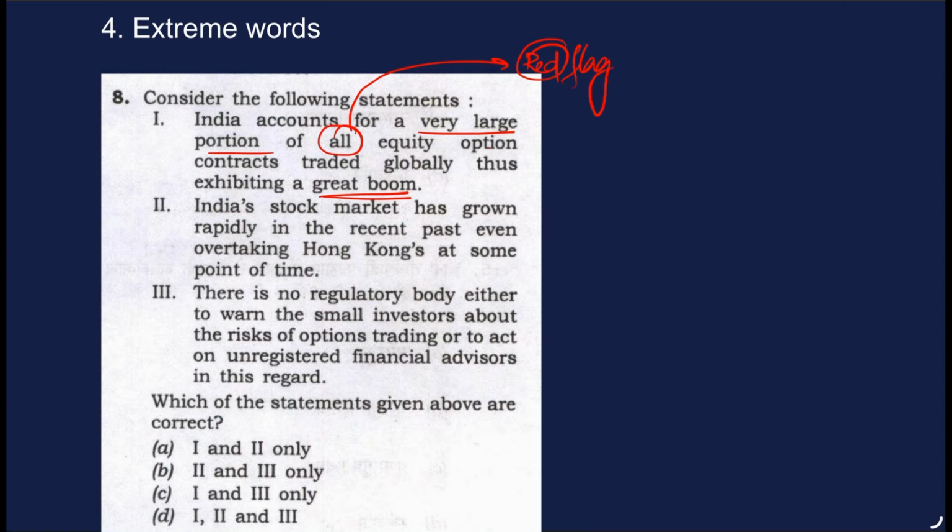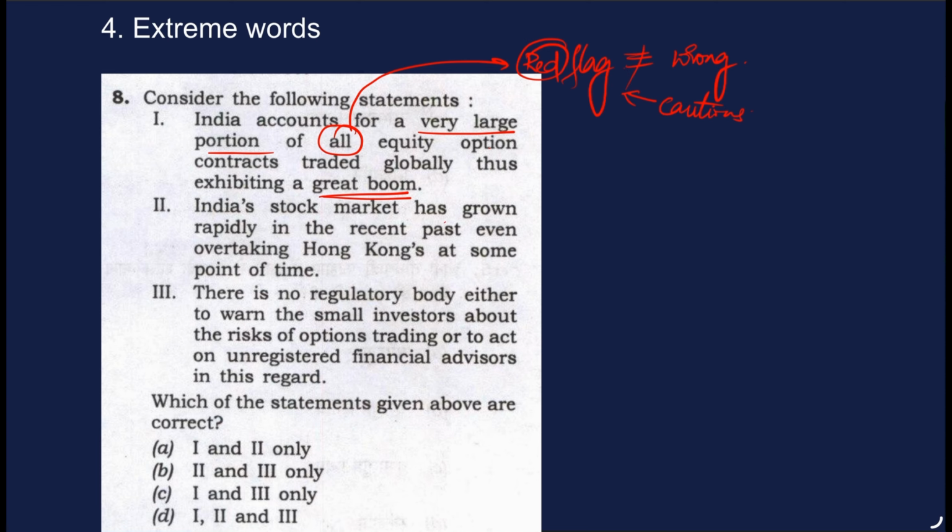And one more caution which an aspirant should keep in mind is, if he or she identifies a red flag, it doesn't mean that this red flag statement is always wrong. This caution has to be kept in mind. So, rather than assuming that it is wrong, an aspirant should become cautious. So, let's see the second statement.